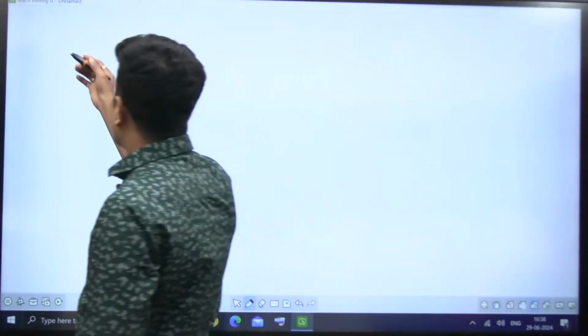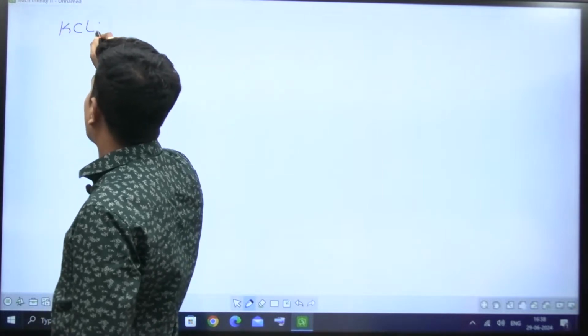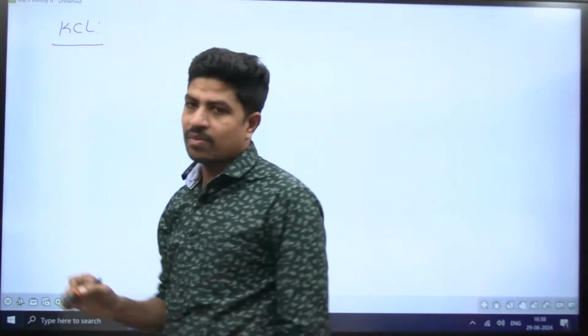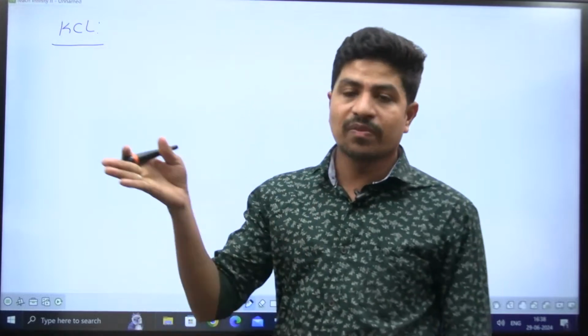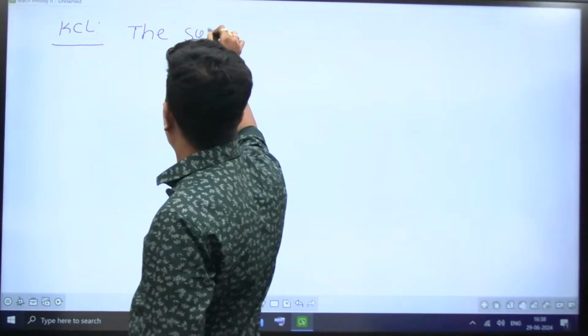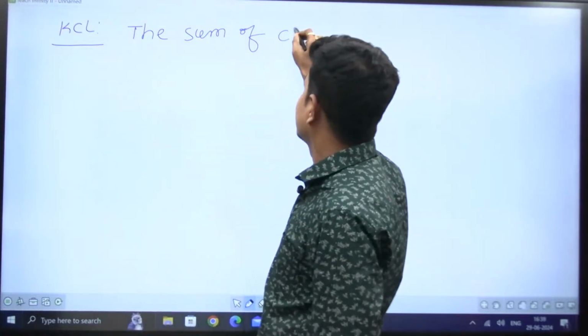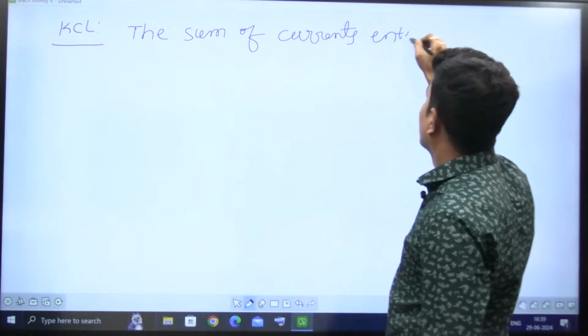Right now, observe here. What is KCL? KCL is Kirchhoff's current law. KCL originates from the law of conservation of charge. It says that the sum of the currents entering a node is equal to the sum of the currents leaving.